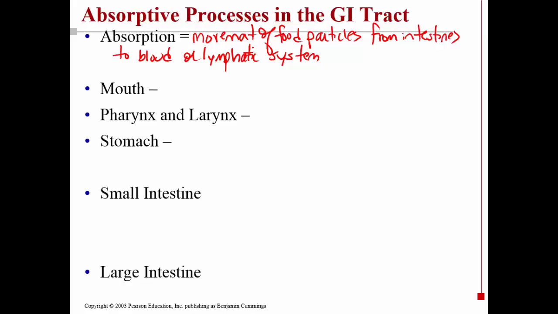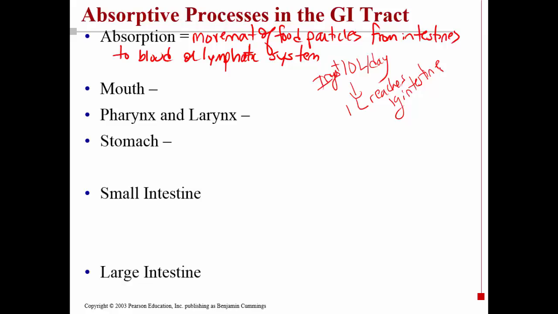So how much absorption actually occurs of food and drink? Well, on average, most people ingest about 10 liters of food and drink per day. 10 liters. Think about this. Of that 10 liters, only 1 liter actually reaches the large intestines. So remember that once material enters the large intestine, for the most part, it is waste. So one way to look at this is that about 9 liters of material that you ingest every day is absorbed. That's a lot.